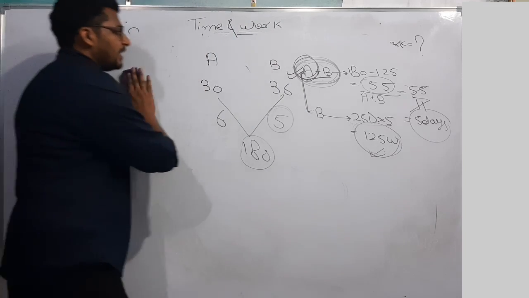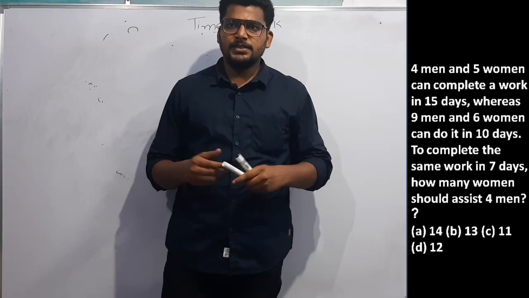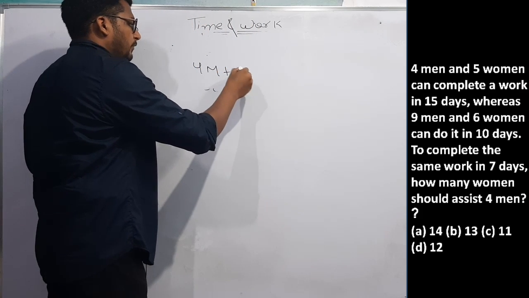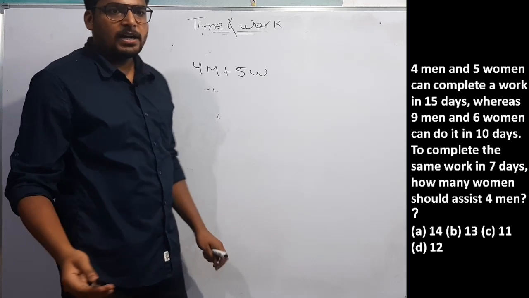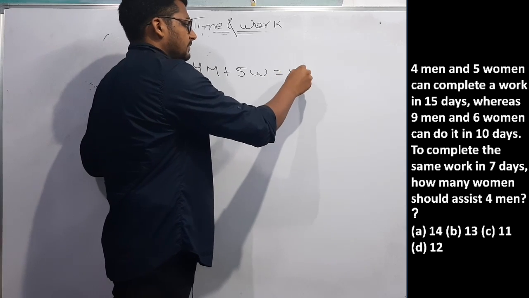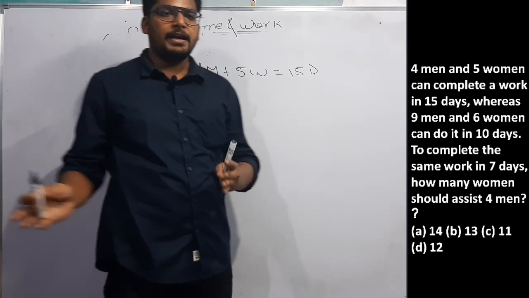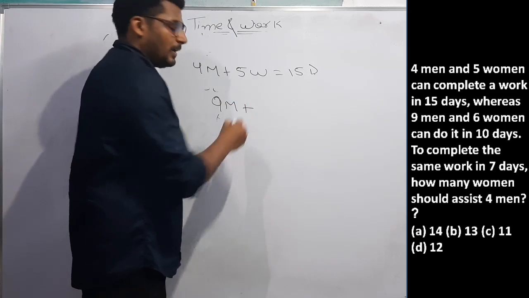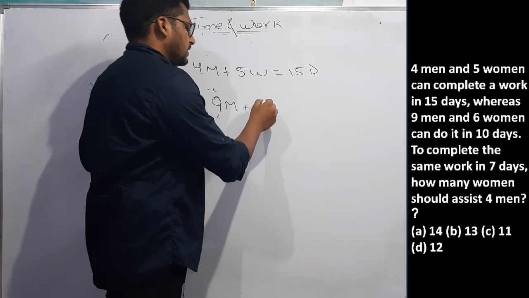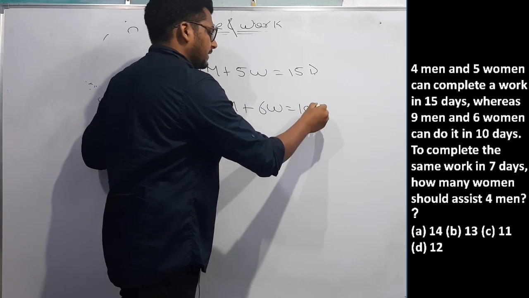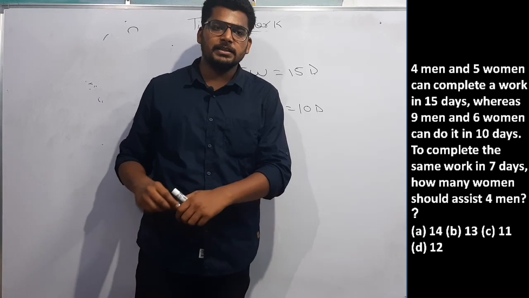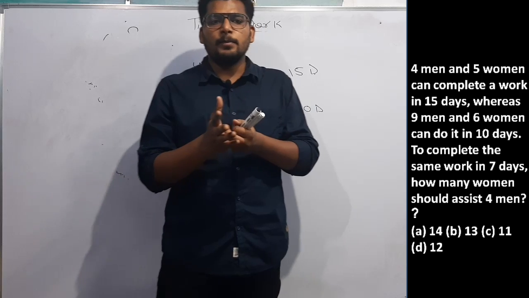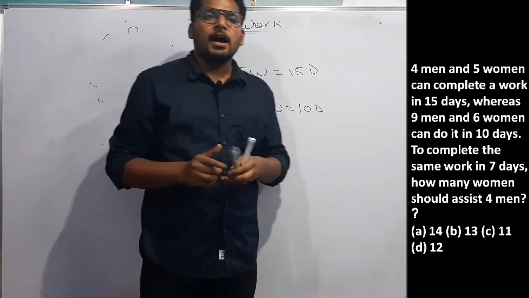So coming on to our next question. Next question is saying 4 men and 5 women can do the complete work in 15 days. And in another statement, the question is saying 9 men plus 6 women can do the same work in 10 days. Then the same work in 7 days will be completed by 4 men assisted by how many women?